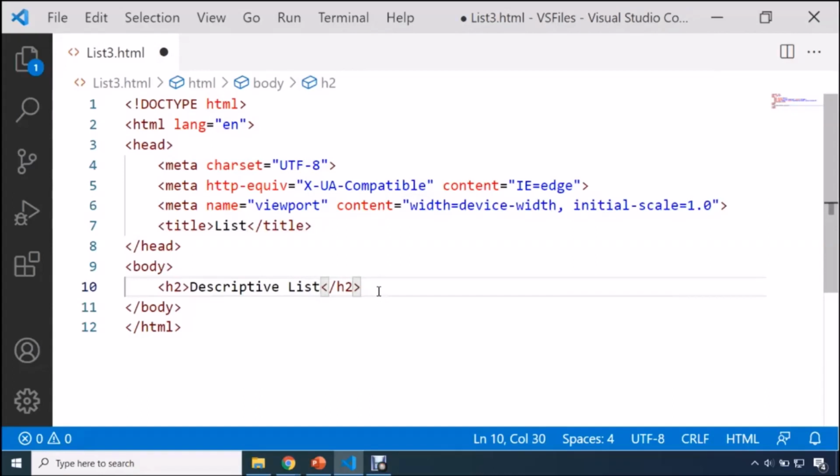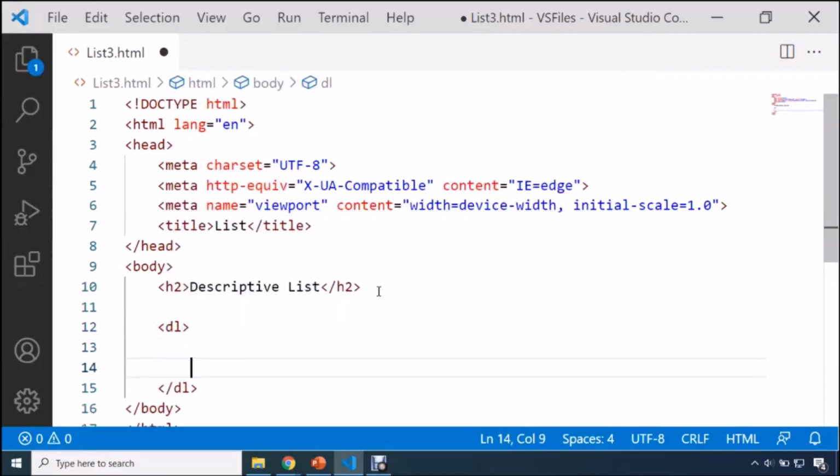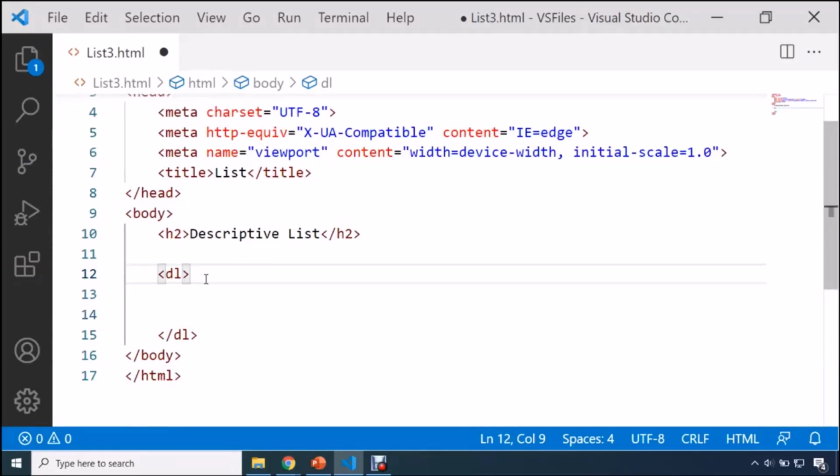So guys, here in this h2 tag, I'm going to write descriptive list. Now, one by one, I would like to explain you. First of all, whenever you are going to use a descriptive list, you are going to use the parent tag named as DL. Okay, so this is the tag which you are going to use.